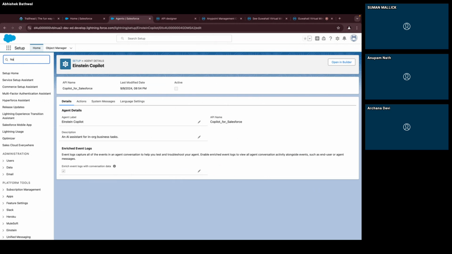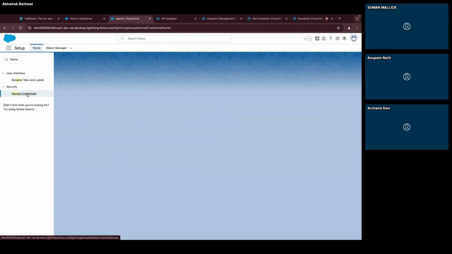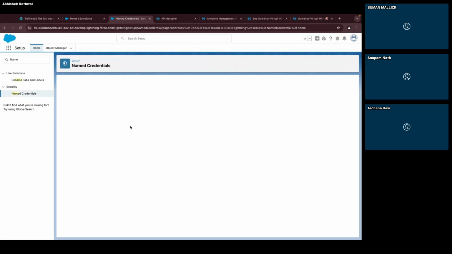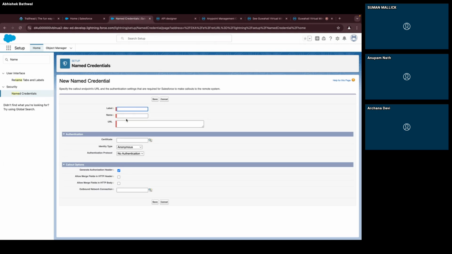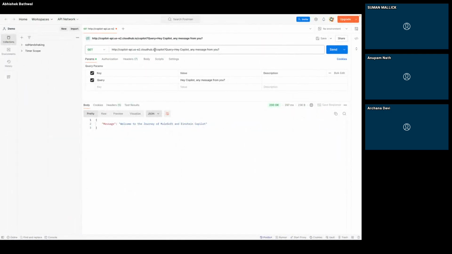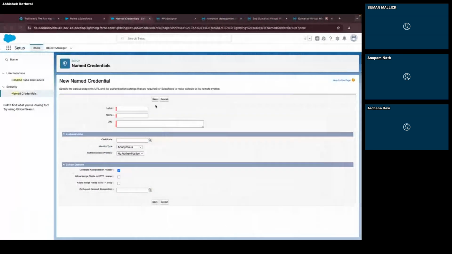First step is to create the named credential. What a named credential does is connect your API with your Salesforce org. In this, you need to give a label name, whatever name you want. You give the URL, the host, what we have seen over here, this part. You don't need to give the path. If there is some base path, say API, then the complete host slash API slash, that's it. You need to give that.